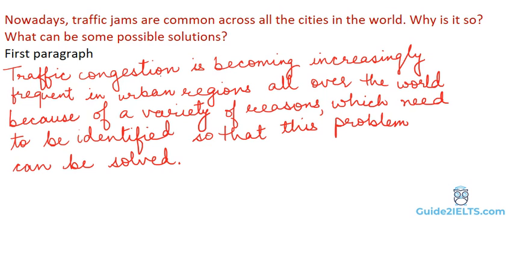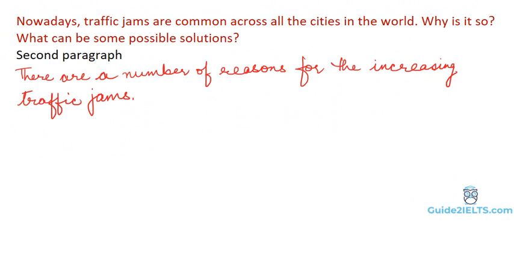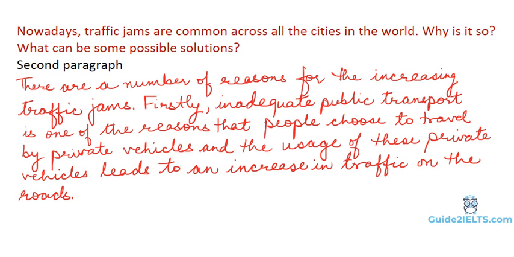First of all, write the topic sentence for the paragraph, which would tell what we'll be writing about in the paragraph. In this case, there are a number of reasons for the increasing traffic jams. Then we go on to making sentences using the points in our planning. Our first point was about poor public transport. So the sentence we'll make using this is, firstly, inadequate public transport is one of the reasons that most people choose to travel by private vehicles, and the usage of these private vehicles leads to increase in traffic on the roads.